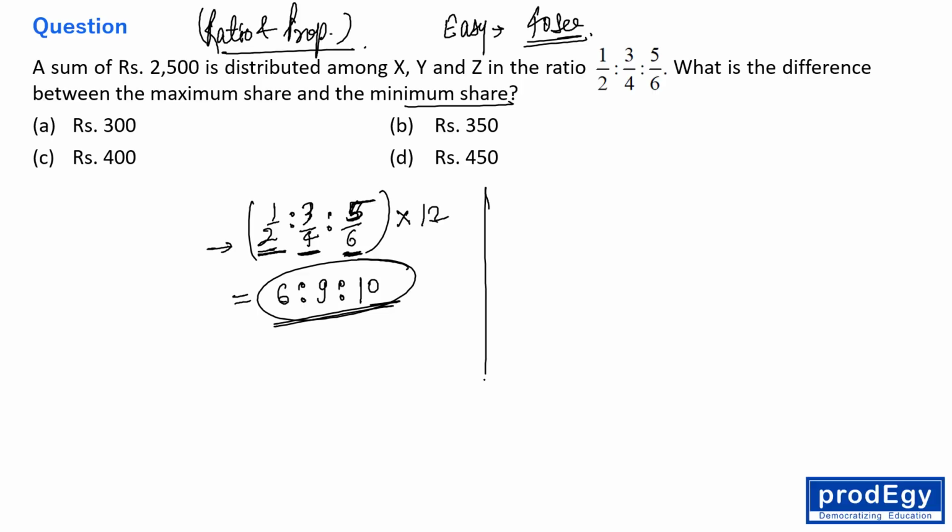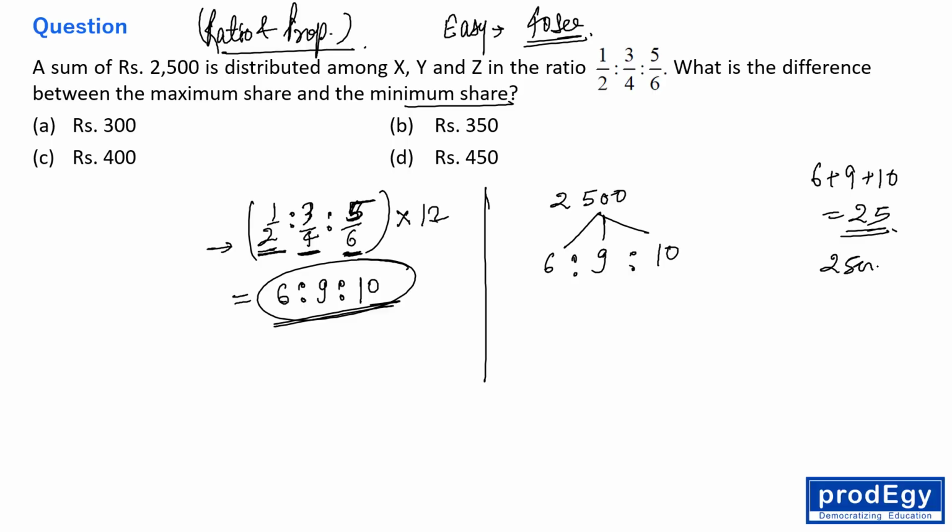Now we need to divide 2500 in the ratio of 6 is to 9 is to 10, right? So just add the ratio terms. So addition of ratio terms is what? 25, right? So 2500 divided by 25 will give you 100, right?